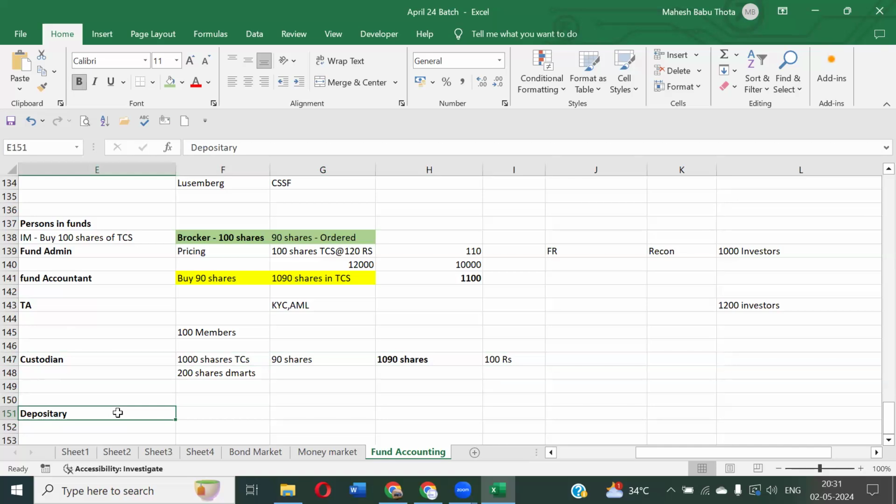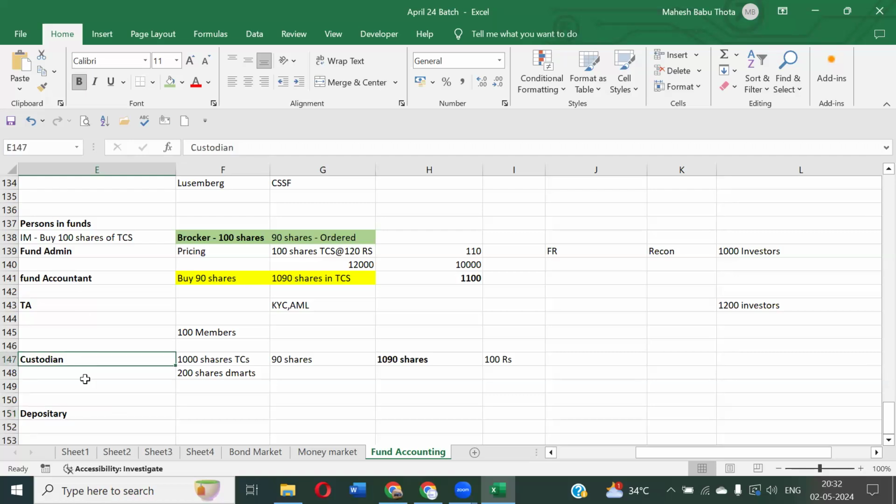Depository is anything but we have a demat account, right? Demat is like an account. That is also a depository, one type of depository. In electronic format, the shares information, asset information will be handled by the depositories, and also the cash flows. Suppose I'm purchasing a financial asset, cash will be moving out from the fund, right? If I receive some interest, I will be receiving it, right? They will just monitor that activity.